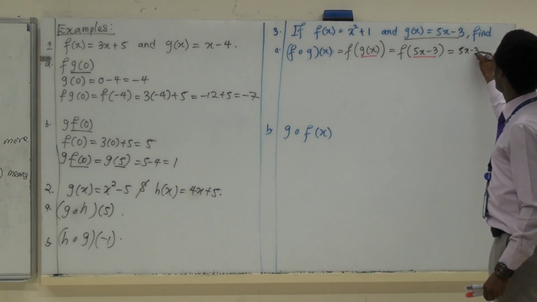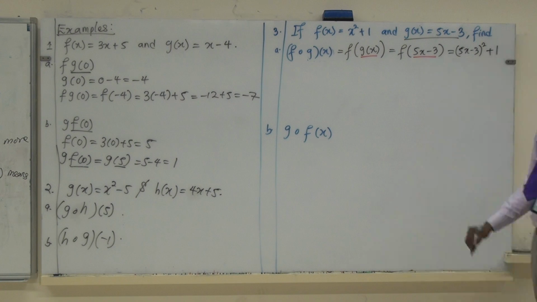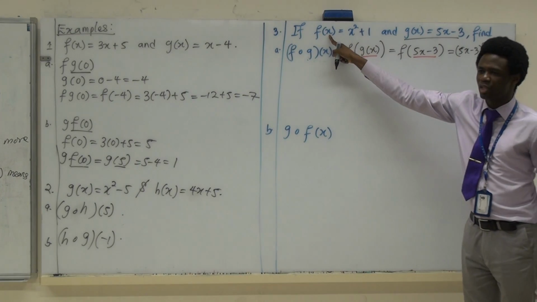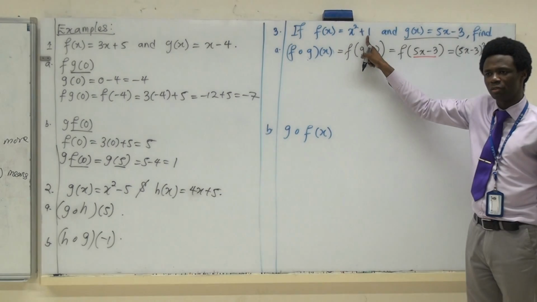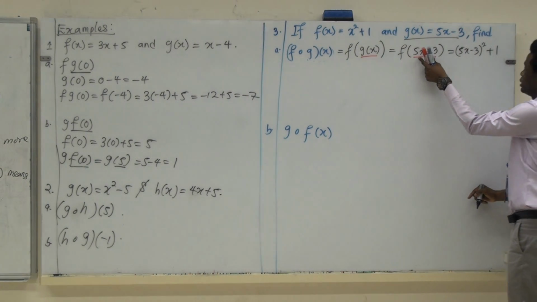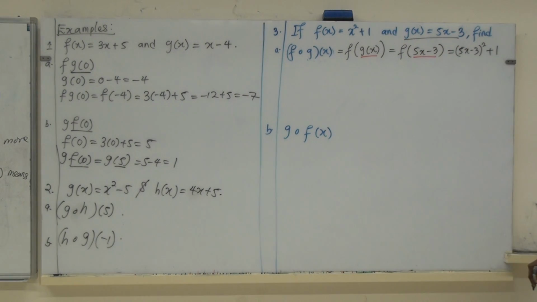It becomes bracket 5x minus 3, squared, plus 1, because whenever f acts on any point, you square the point and add 1. Does it make sense?